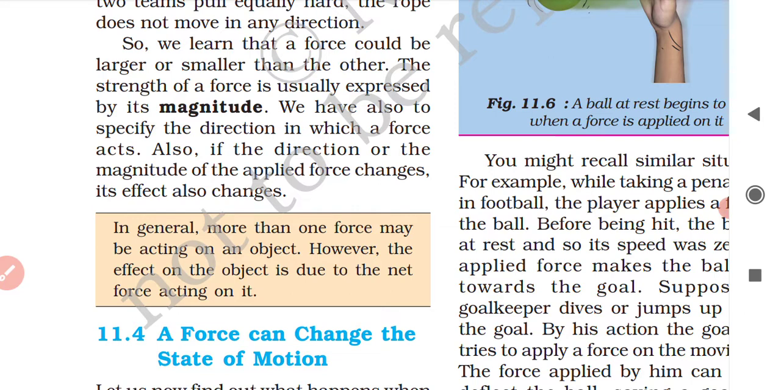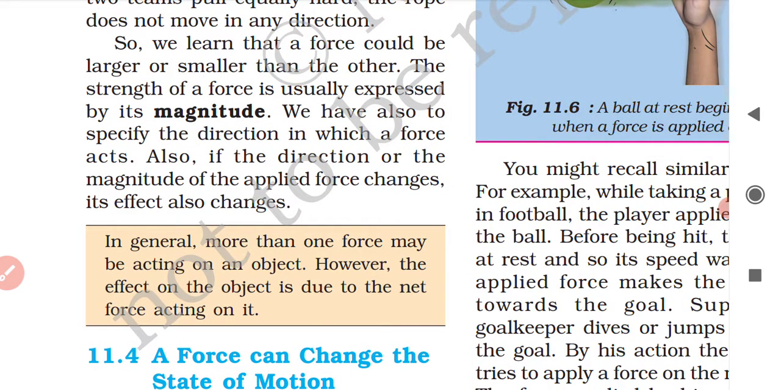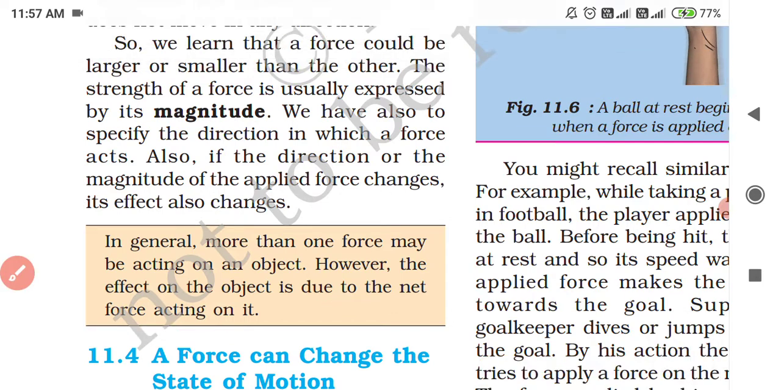So in general, more than one force may be acting on an object. However, the effect on the object is due to the net force acting on it. There can be more than one force acting on the object, and the effect of the forces on the object will depend on the net force acting on the object. Clear? So that's all for today.